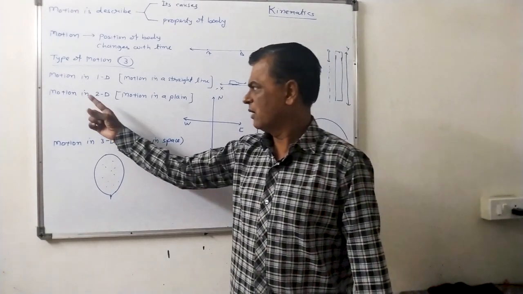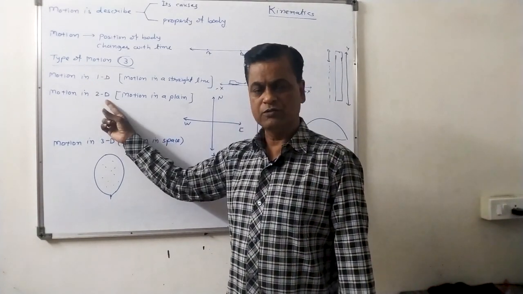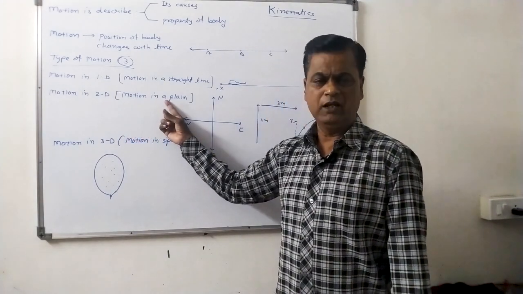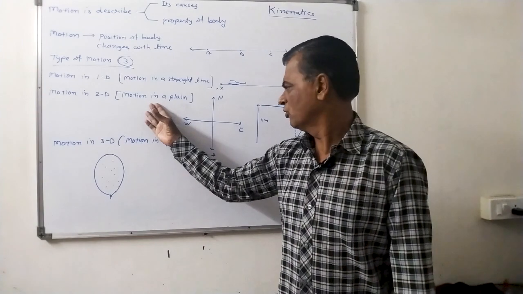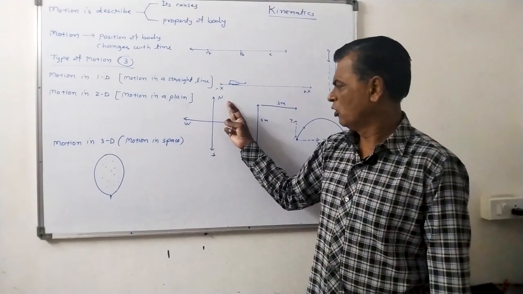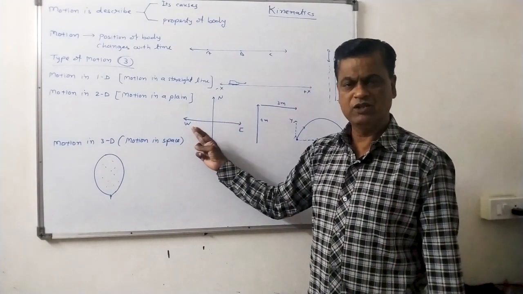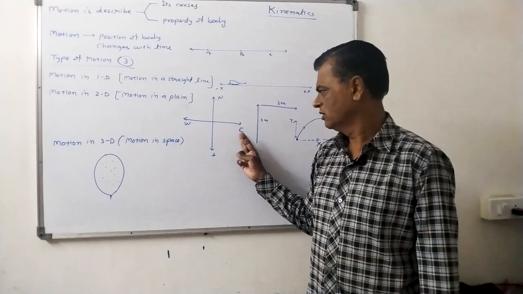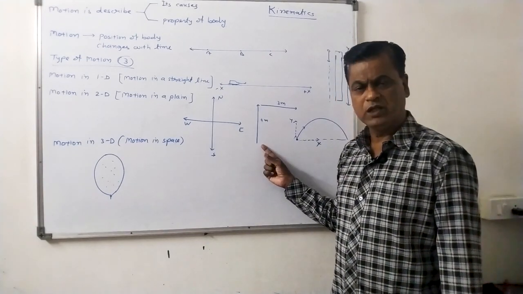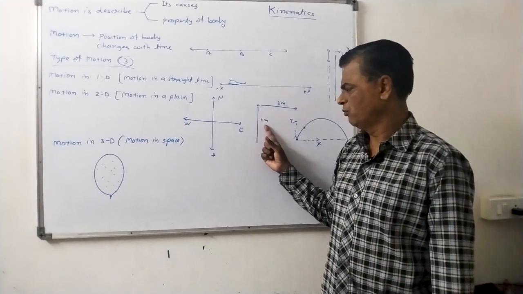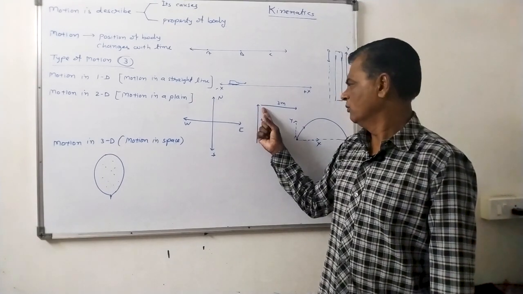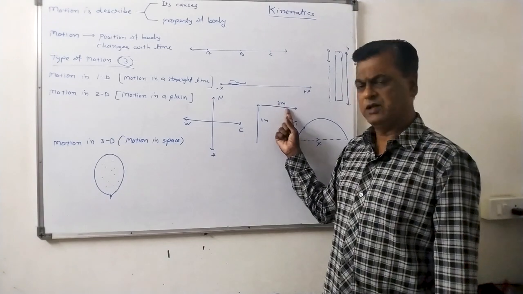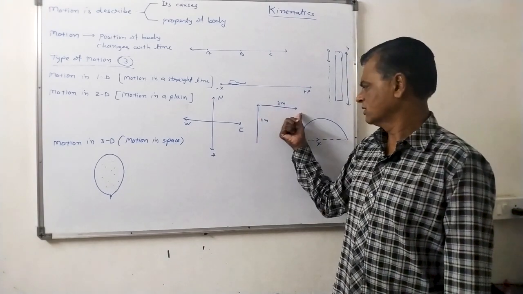Now the second type of motion is two dimensional. It is also known as motion in a plane. To consider this type of motion, north, south, west, east are shown in the figure. For example, a person moves toward north 4 meters, so y-axis, then moves toward east 3 meters, then x-axis.